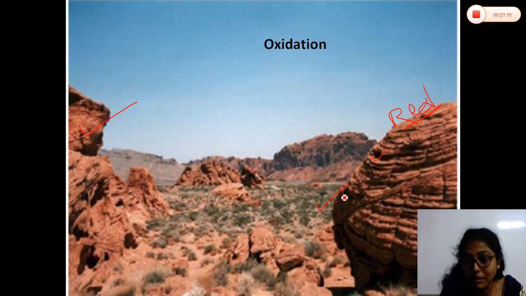And how are human beings responsible? Through their mining process, excavation process, quarrying process, building construction, road construction process, etc. Through these processes, human beings are also responsible for causing weathering. So this is called biological weathering.